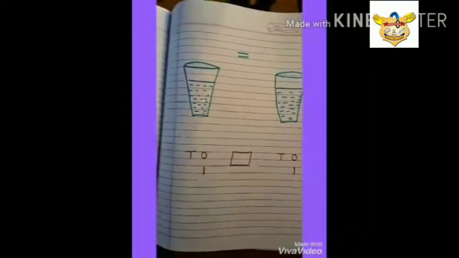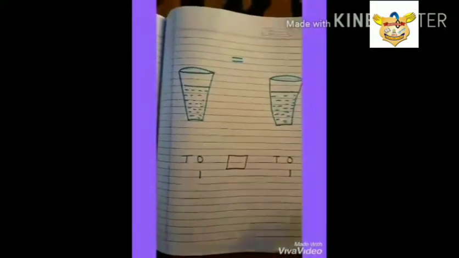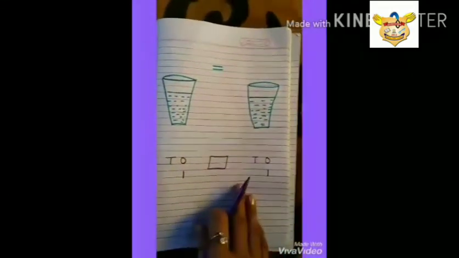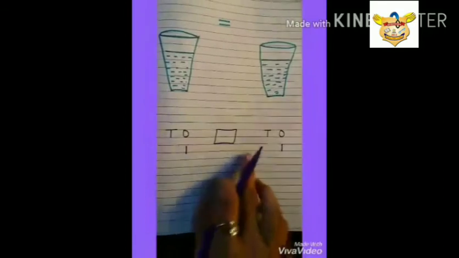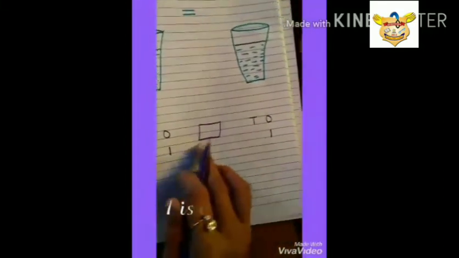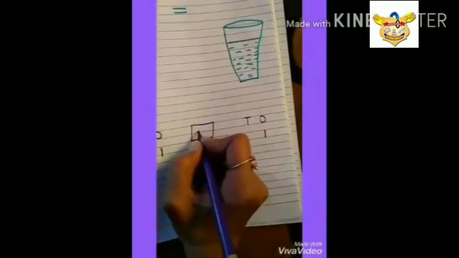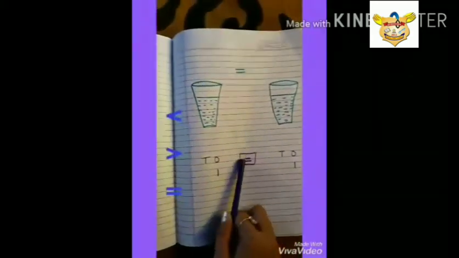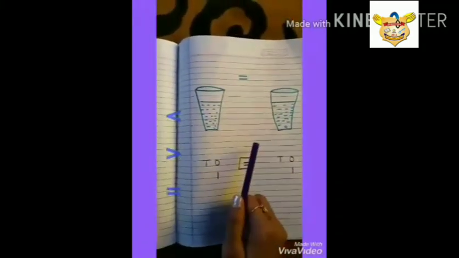So what will Mr. Crocodile do now? He can't eat this one and he can't eat that one. Find the greater number. There is no greater number because 1 equals 1. So we put the equal sign here. So you understand? Greater number, less number and equal.